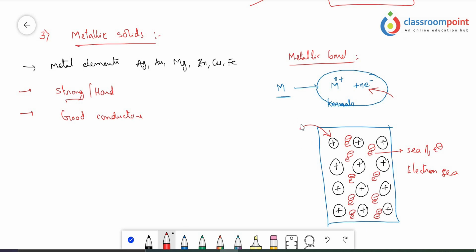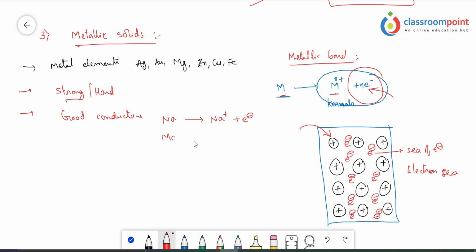And next, sir, there are so many types of metals. Some metals are soft in nature, some metals are hard in nature. What is the reason? The reason is very easy. The strength of the metal depends on the electrons given by the metal during its metal ion formation. See, if you take sodium, sodium gives only one electron and forms Na+.